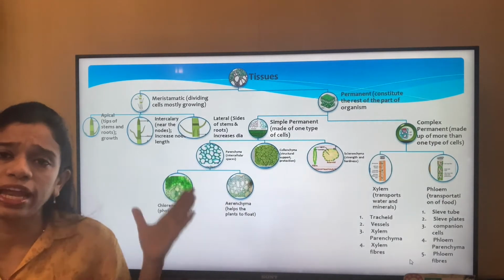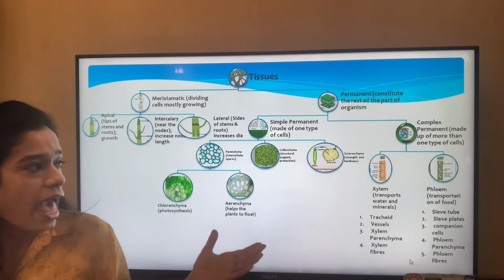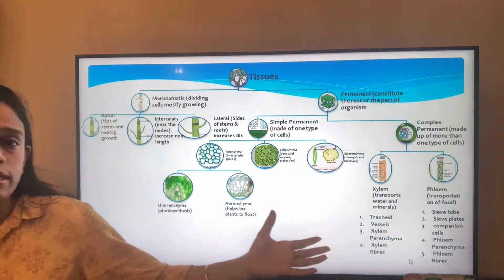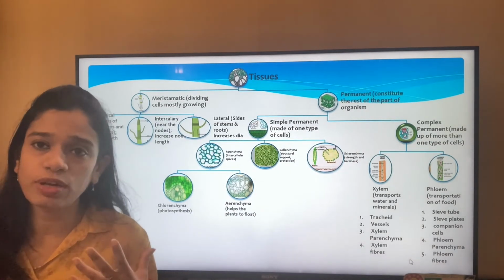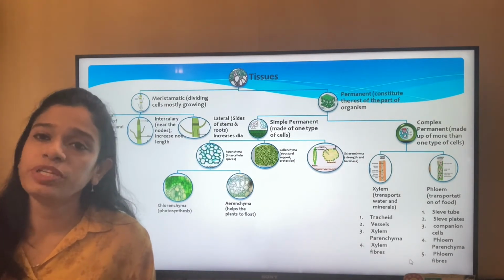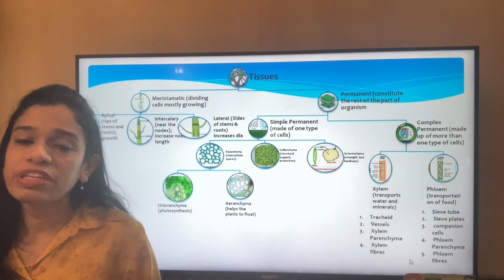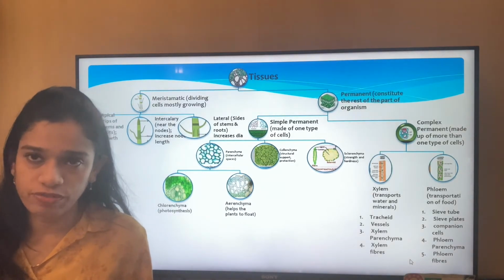Now parenchyma can again be divided into chlorenchyma and aerenchyma, and under permanent tissue we come to the complex permanent tissue. What is the complex? I told you complex permanent tissue is that type of tissue which consists of more than one kind of cells.